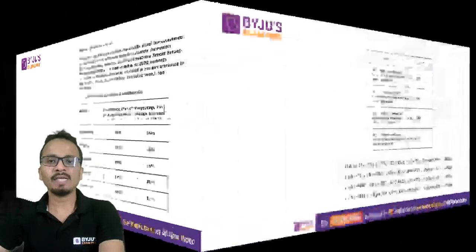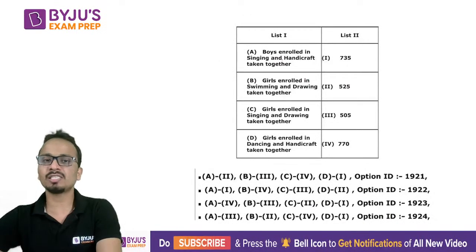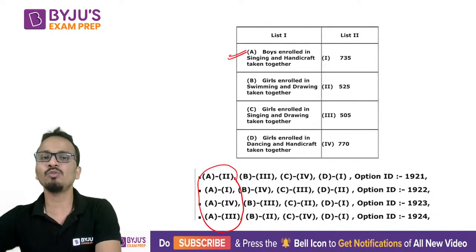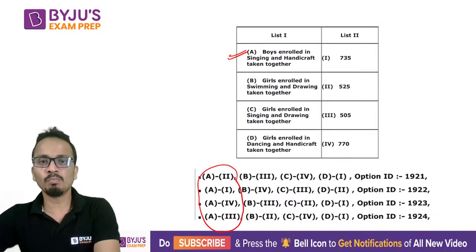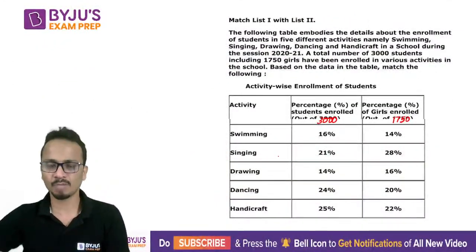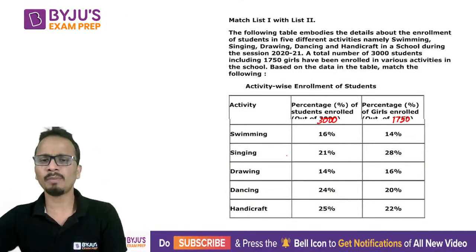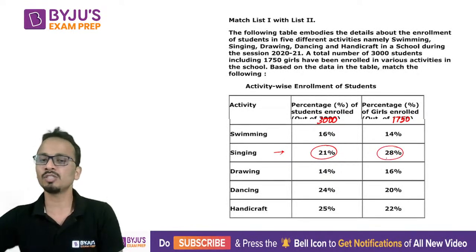Okay. Now let's see the question related to this. Now you will have to match the list. If you are able to calculate the value of A, then only you will be able to get an answer. So boys enrolled in singing and handicraft taken together. So boys in singing and handicraft. All right. Now I'll talk about boys in singing first of all. So total number of students minus the number of girls will give me the number of boys.